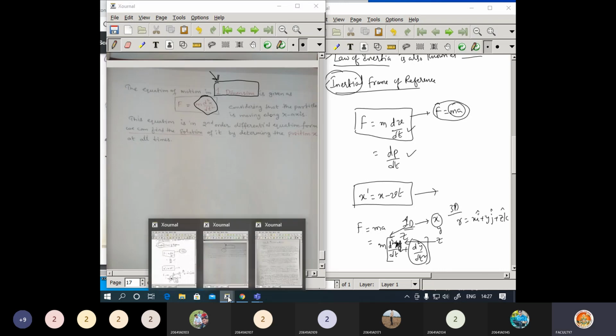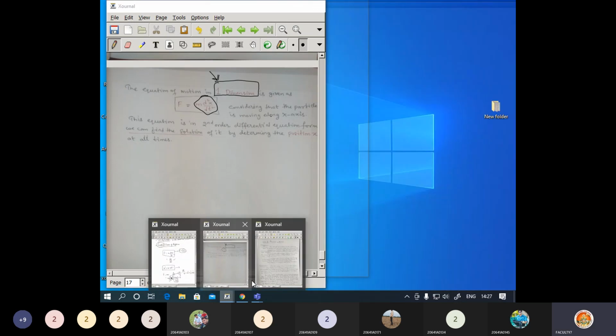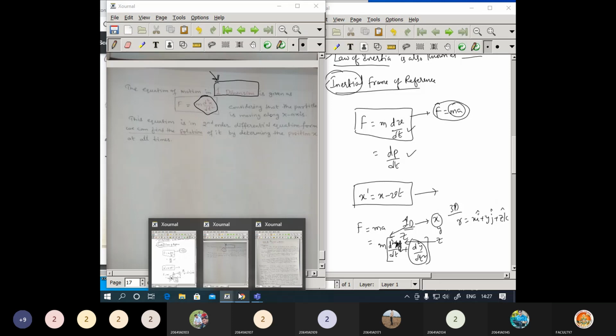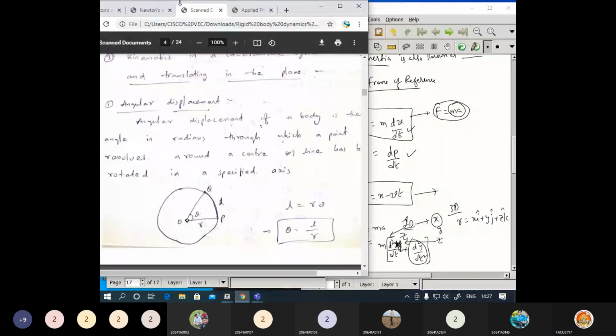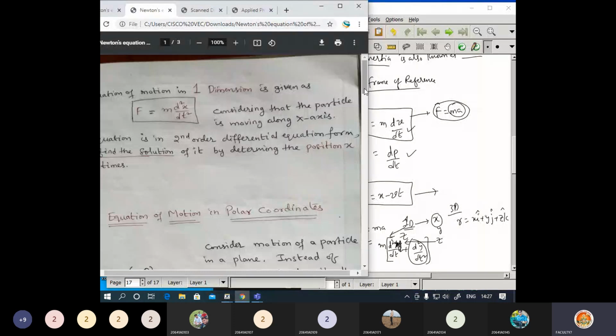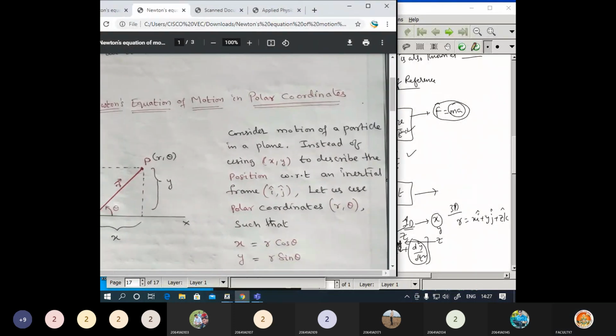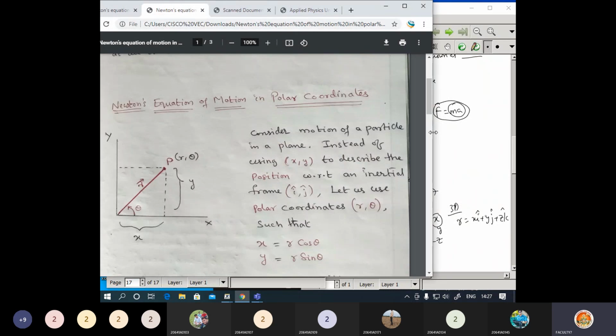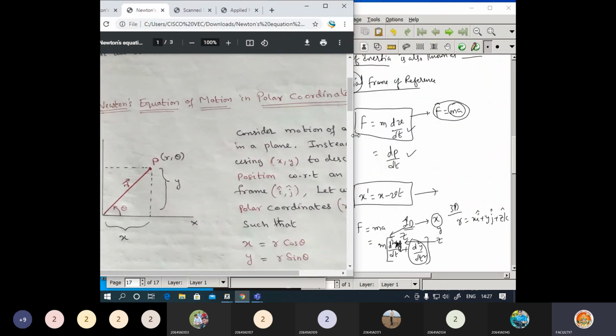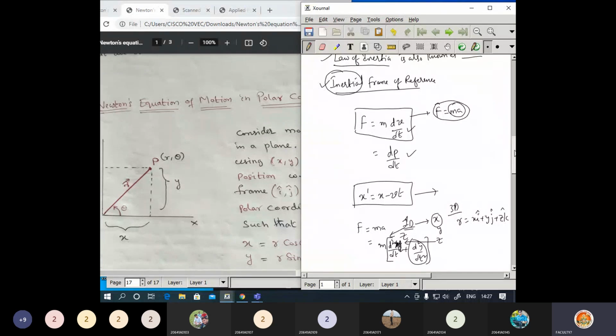Now here one topic is remaining, I think. The remaining topic is Newton's equation of motion in polar coordinates. Regarding this topic, I may ask a question.